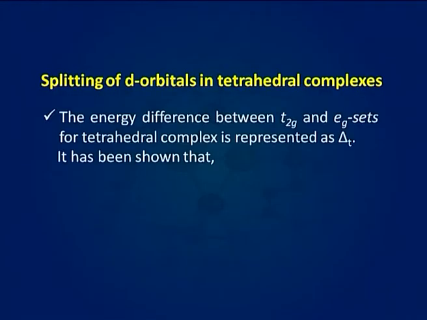Consequently, the d orbitals are again split into two sets. The order of energy of t2g and eg sets is reverse of that seen in octahedral complexes. The energy difference between t2g and eg sets for tetrahedral complexes is represented by delta T. Here T represents tetrahedral. It has been shown that delta T is less than delta O.